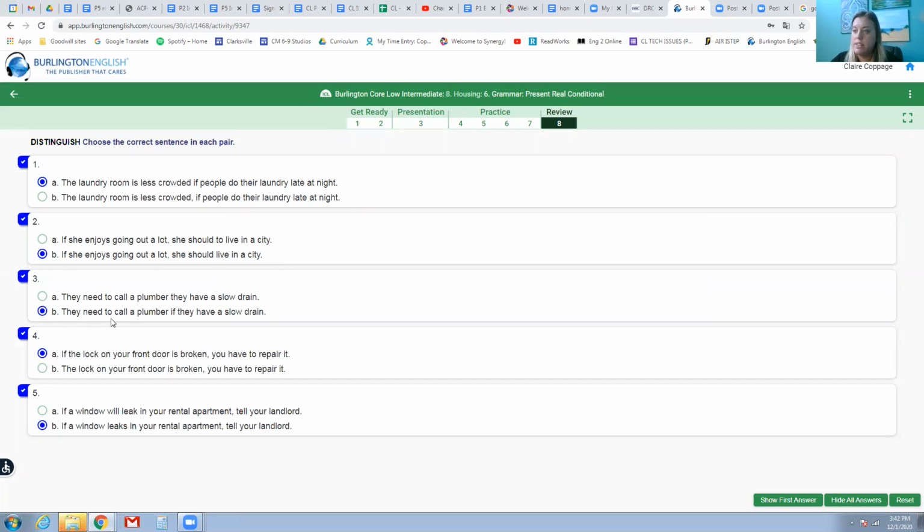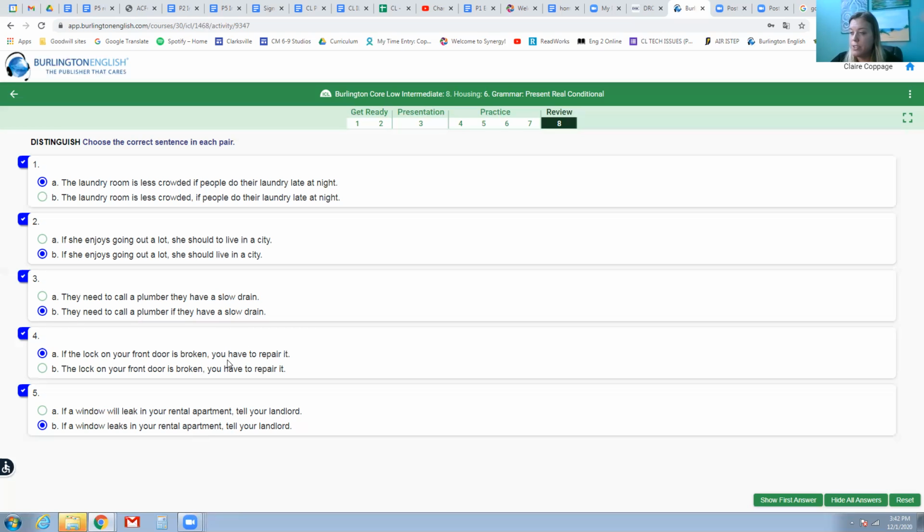3, they need to call a plumber if they have a slow drain. 4, if the lock on your front door is broken, you have to repair it. And 5, if a window leaks in your rental apartment, tell your landlord. So we have the imperative here, tell.